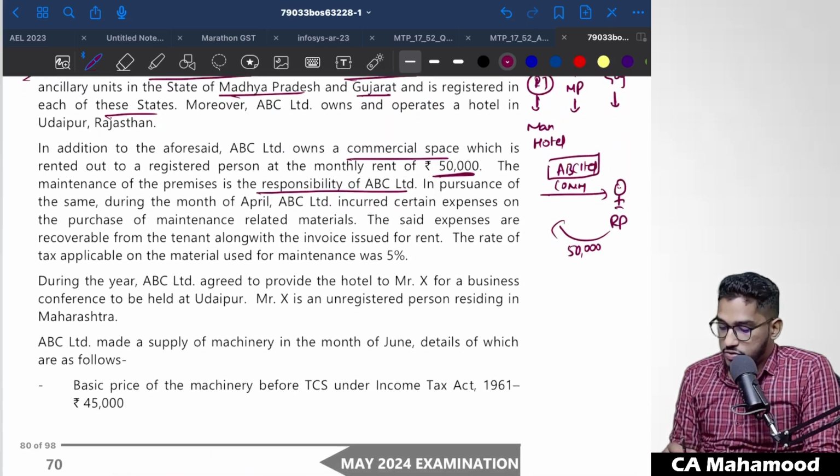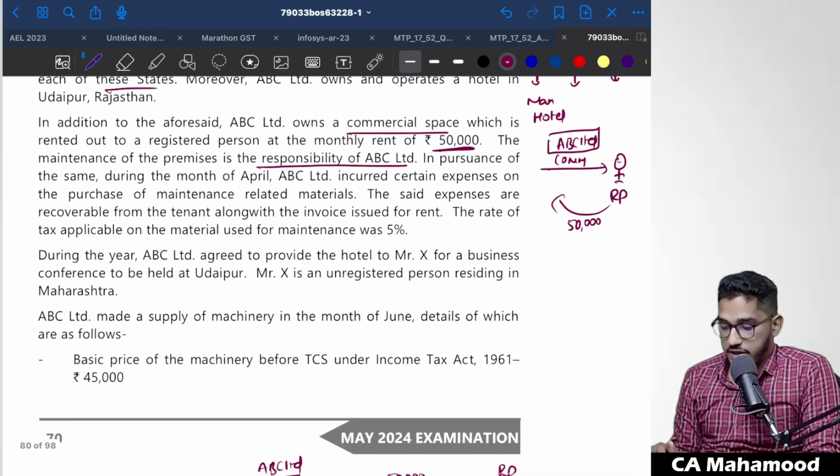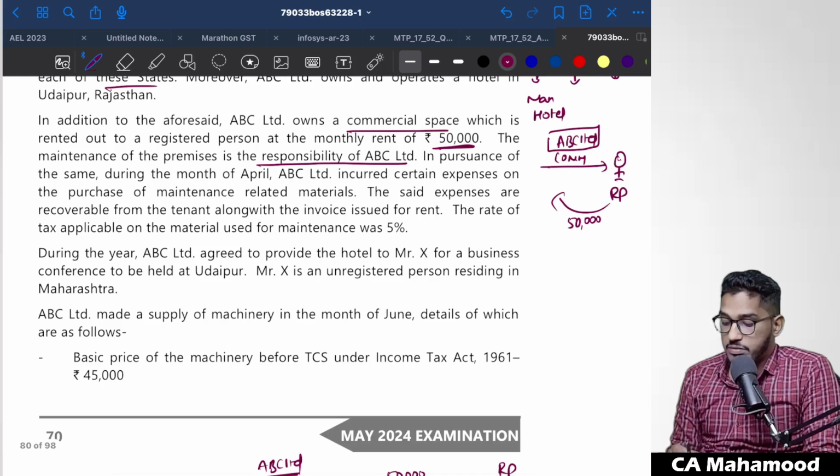Let us see what else they are telling. In pursuance of the same, during the month of April, ABC Limited incurred certain expenses on the purchase of maintenance related material. The said expenses are recoverable from the tenant along with the invoice issued for the rent.